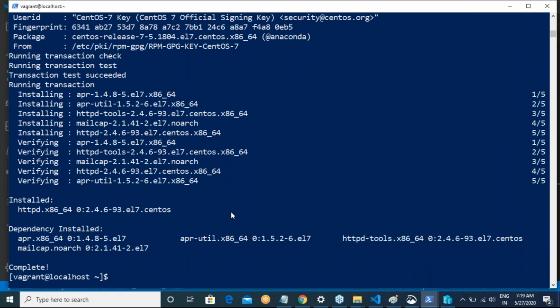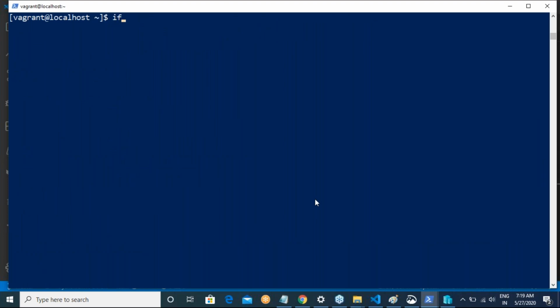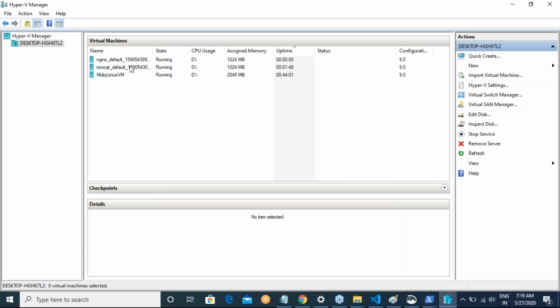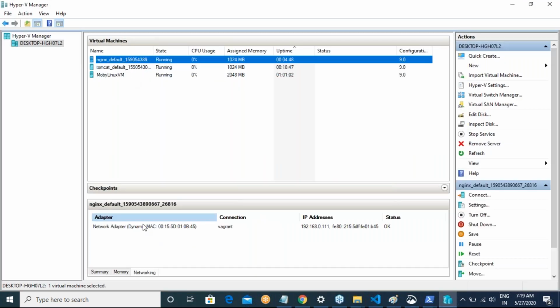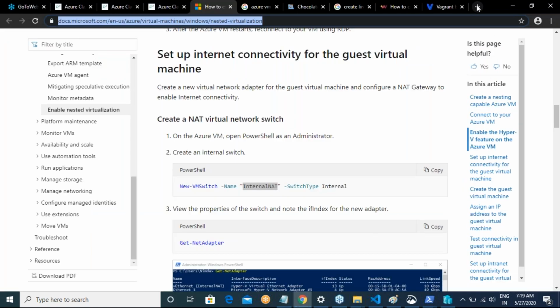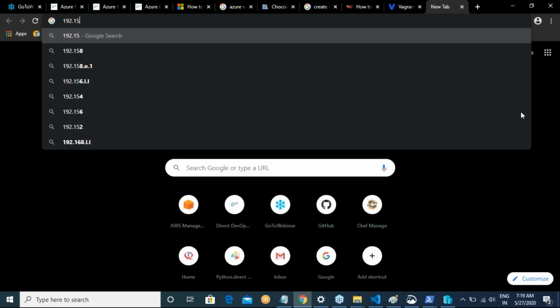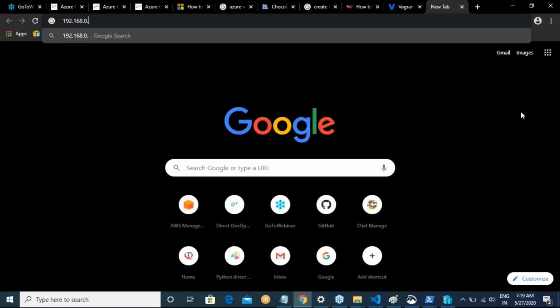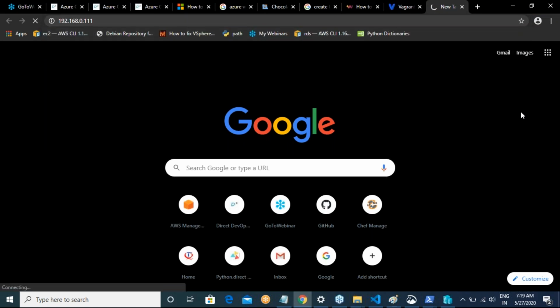Now on this machine, this is done. If this is done correctly, and if you remember the IP address of this machine, whatever I got is okay. Let me basically go through it. For Nginx, the IP address which I got is 0.111. So let me try to access that: 192.168.0.111.